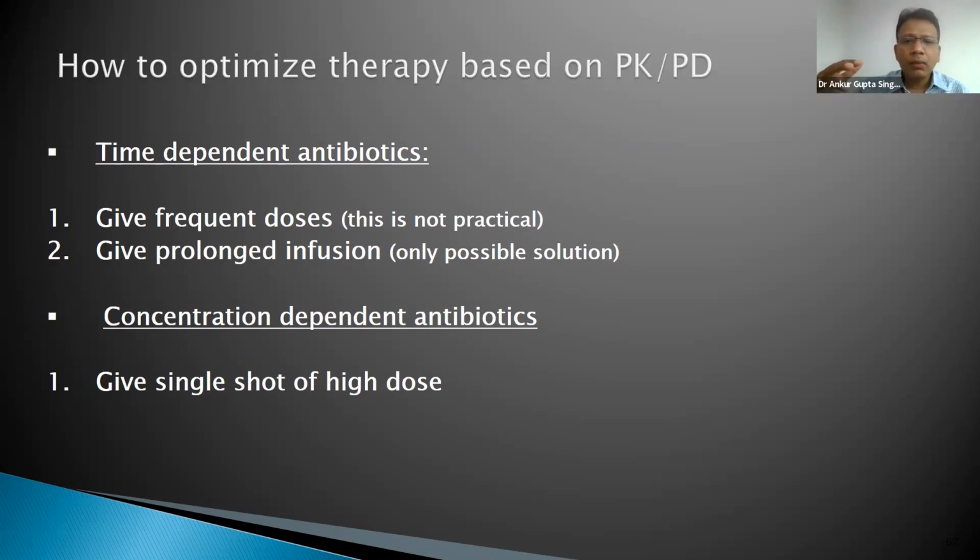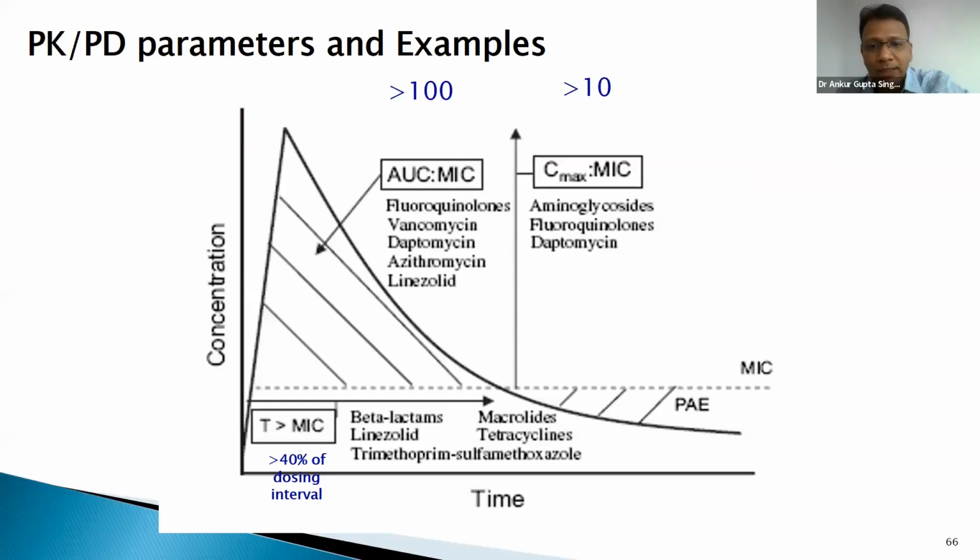Now you will ask, but what will happen if I give a very high dose? It will go up and then come down. But the next dose is available only after 18 to 24 hours. That is where the post-antibiotic effect comes in. For concentration-dependent antibiotics like fluoroquinolones and aminoglycosides, even when the concentration falls below MIC, the post-antibiotic effect comes in, which means the remaining bacteria still remain stunted.